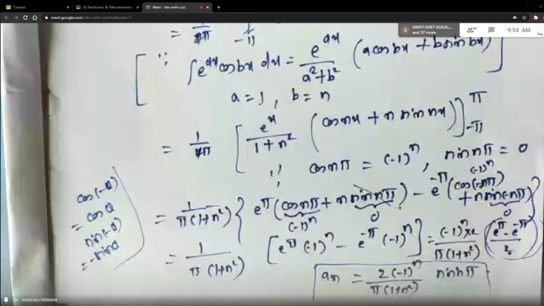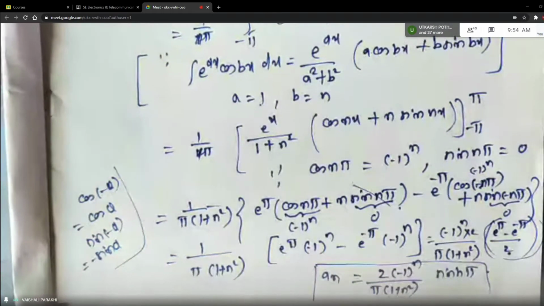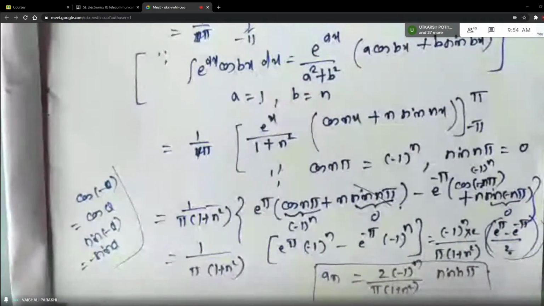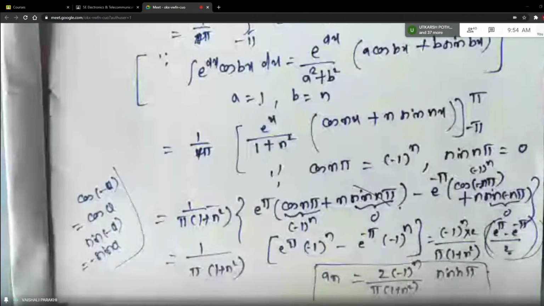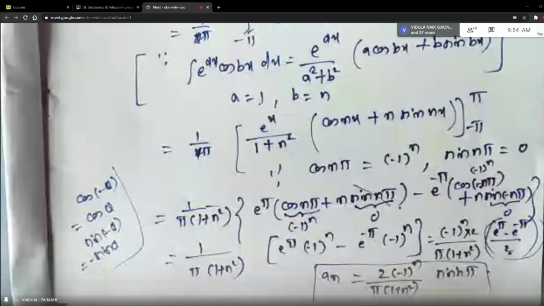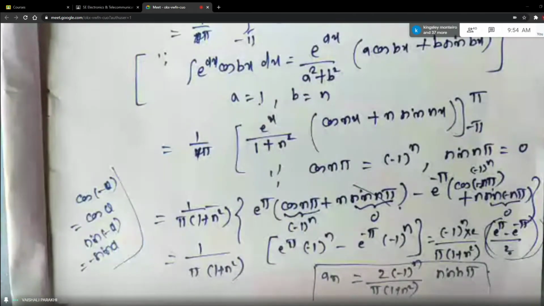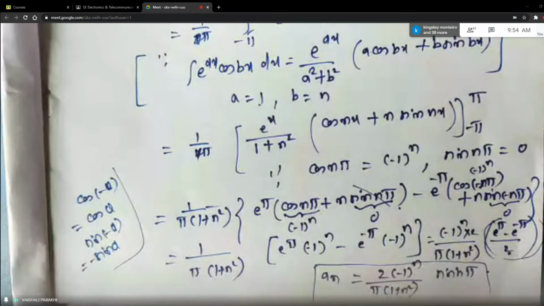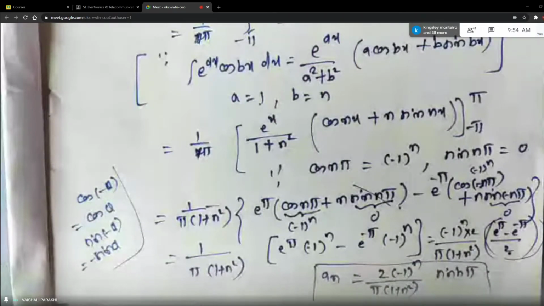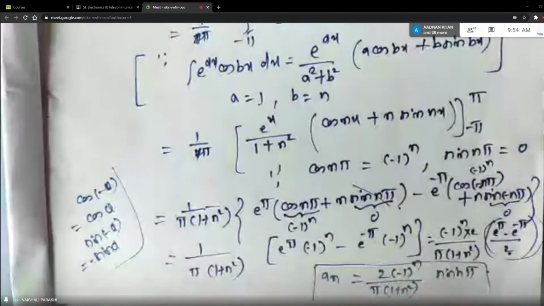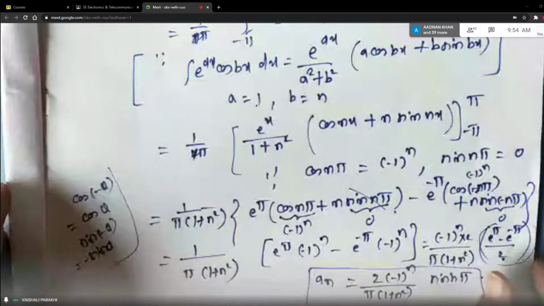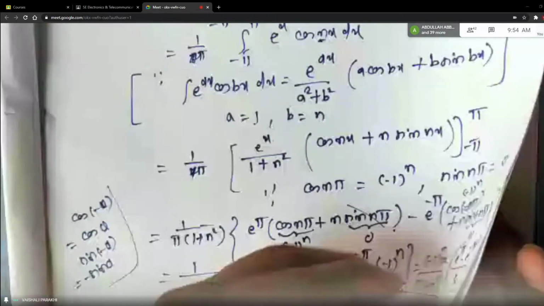Can I change the page for Bn, finding Bn? Anybody is writing? Have you understood, students? Am I going fast? Understood, ma'am. Is it okay? Are you there, Baba? At least say something in chat box. Yes, ma'am. Okay, whether you have understood, right? Okay. Yes, ma'am. Okay, now let us go to find Bn.